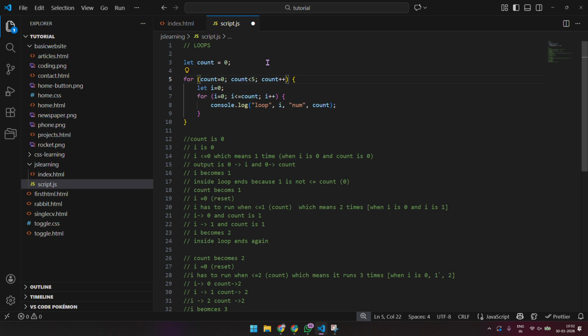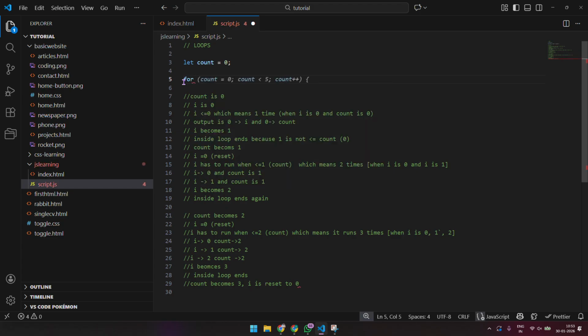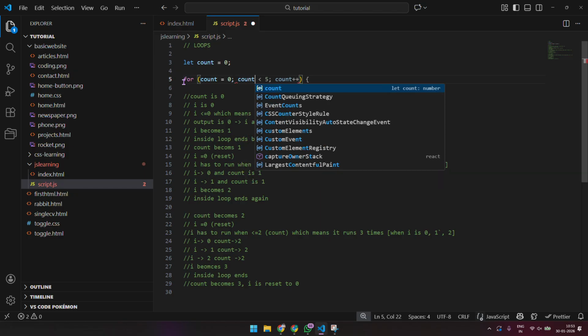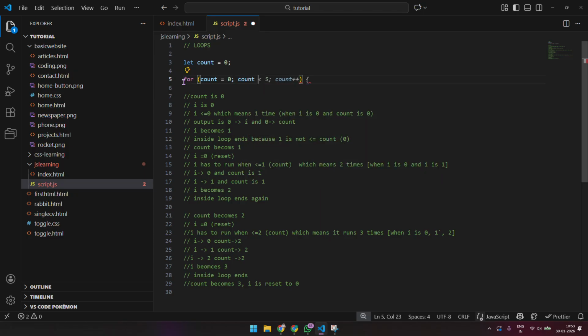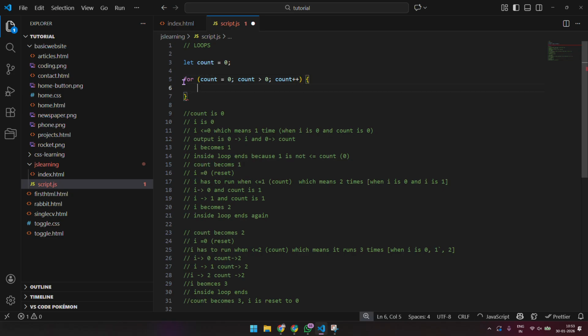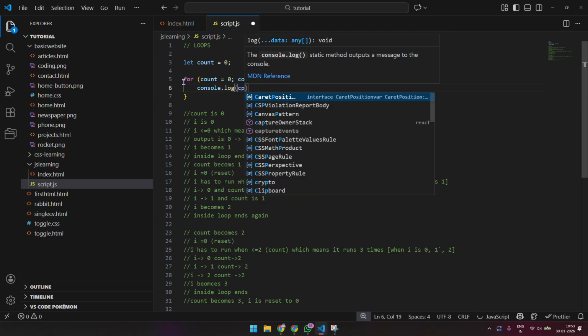So for instance, you can have something like for count equals 0 and count greater than 0, and count plus plus, and you can say console.log count.